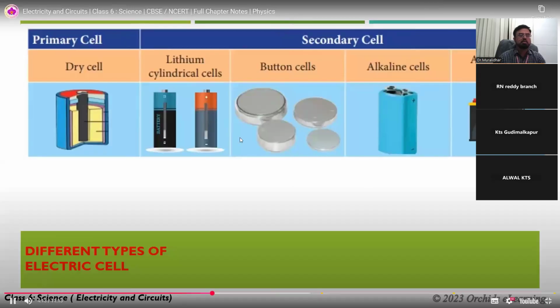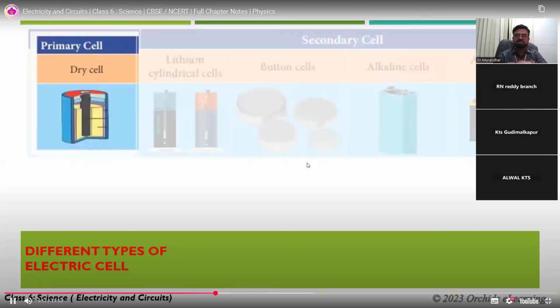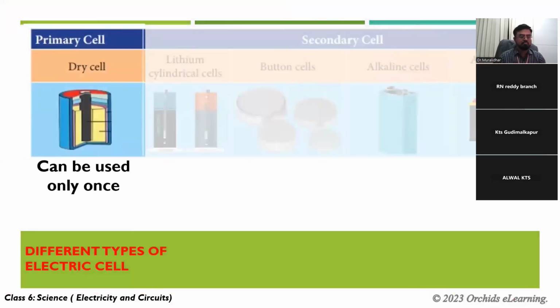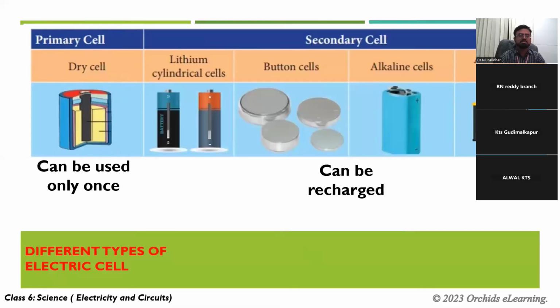Different cells use different methods for producing electric current. Button cells are used in watches. Primary cells can be used only once, and have to be thrown away once they have been used. There are cells that can be recharged once they are drained. These rechargeable batteries are called secondary cells. They are used in mobiles.